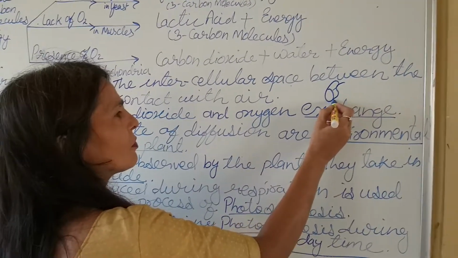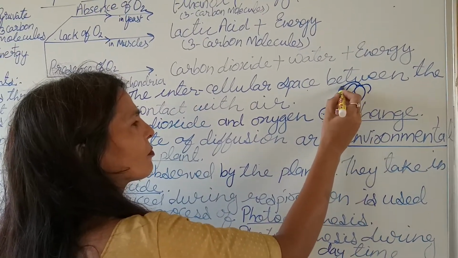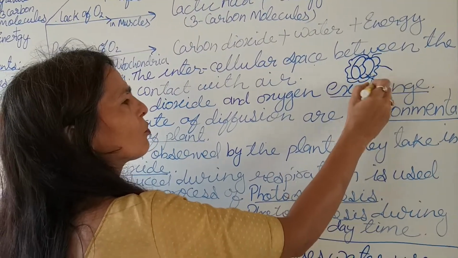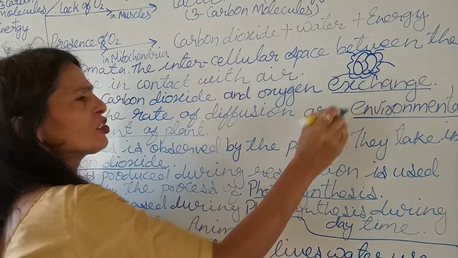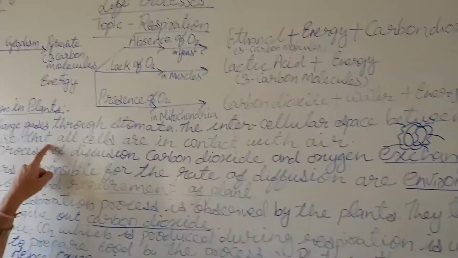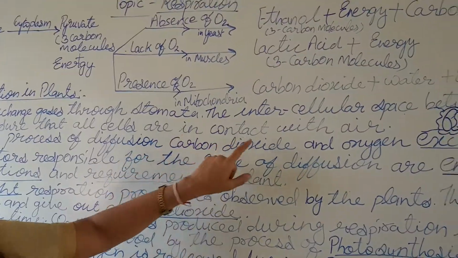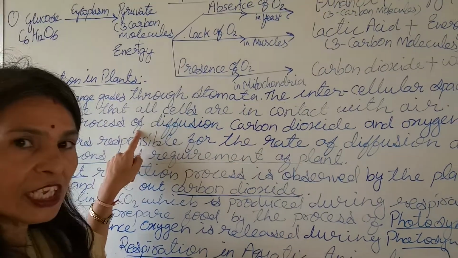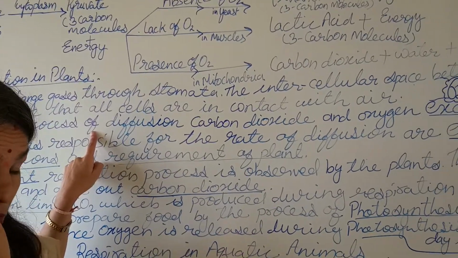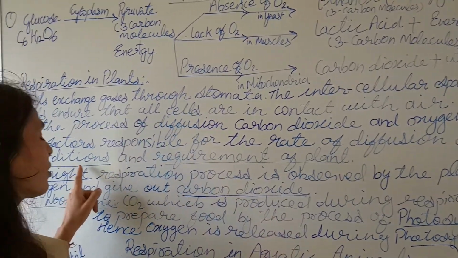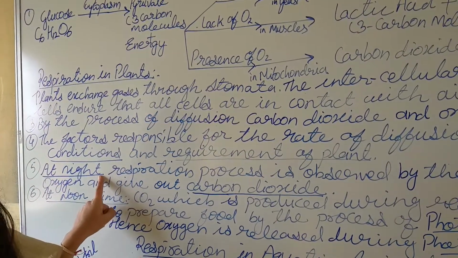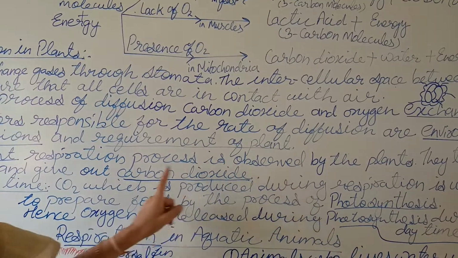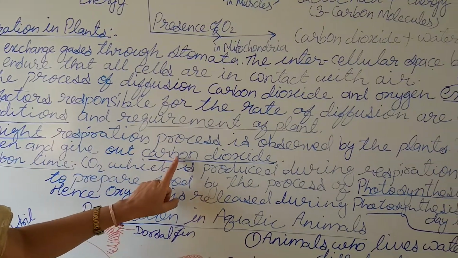These large intercellular spaces ensure that the cells are in contact with the air, meaning exchange of gases, to take in oxygen and give out carbon dioxide. This respiration is observed in plants at night time. They take in oxygen and give out carbon dioxide.